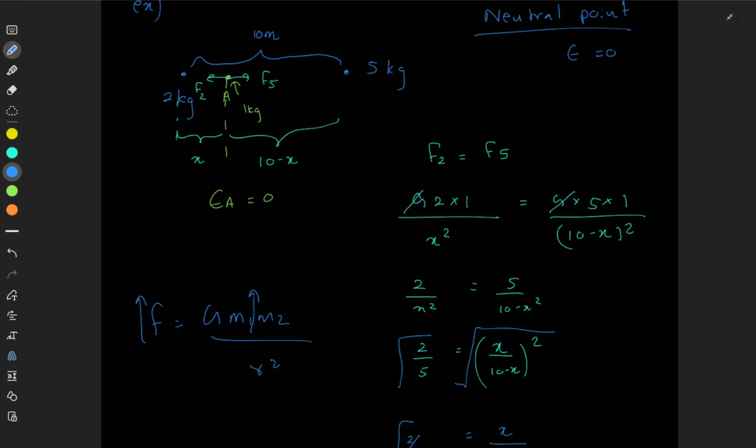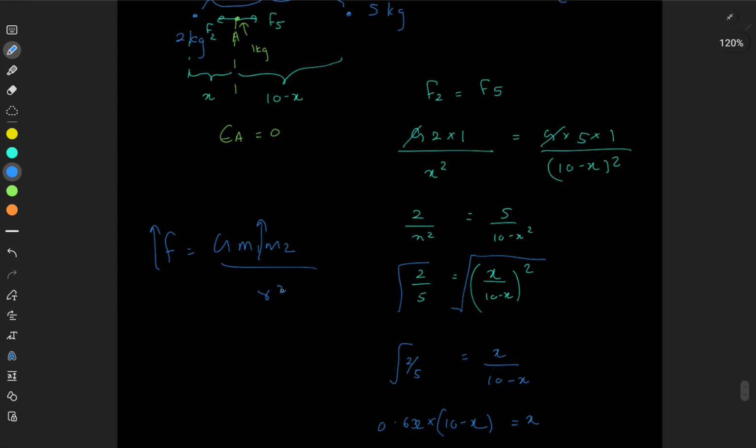So to create a neutral point, you should be a bit far away from 5 kg. If you increase the distance, the force is going to decrease. So greater the mass, greater the force. Therefore, to lower that greater force, I have to have a greater distance from the neutral point. Understand this concept, listen over and over again if you did not, and digest these things. Try to think on your own and understand the concepts.